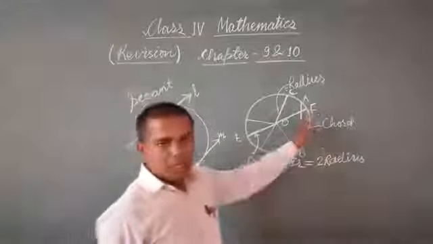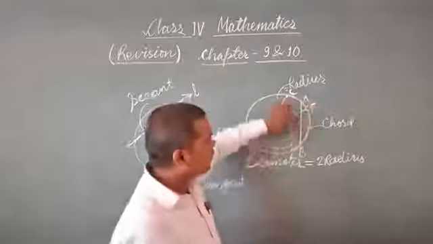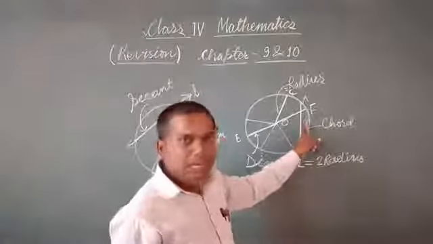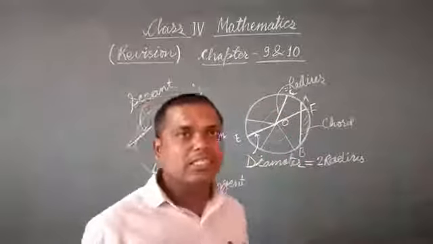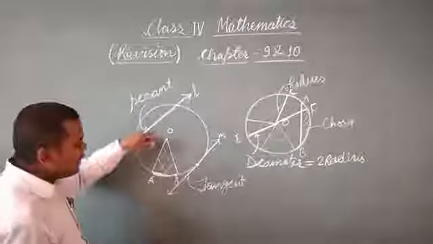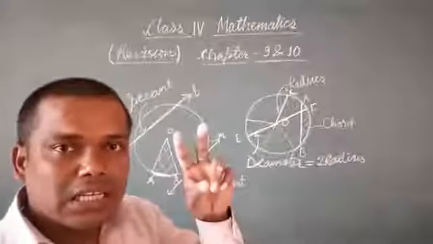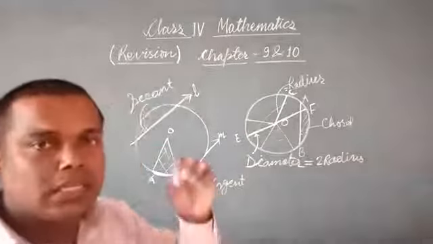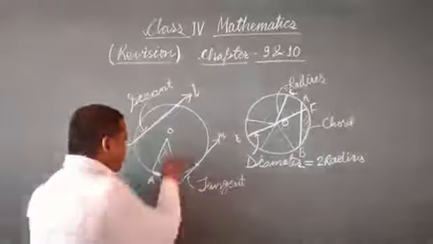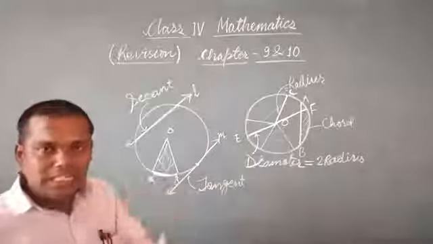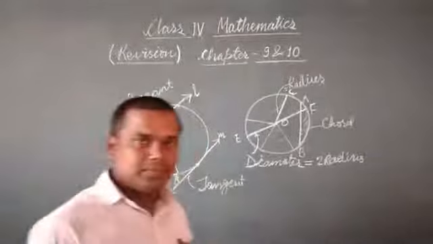Similarly, here we discuss the segment. So this chord divides the circle into 2 parts. This one will be the minor segment, this one will be the major segment. And here, this portion, means a part of a circle which is covered by 2 radii and an arc, is called a sector of the circle. And as the circle forms this side, here also the circle forms a sector. So this sector is called the minor sector and this sector is called the major sector.